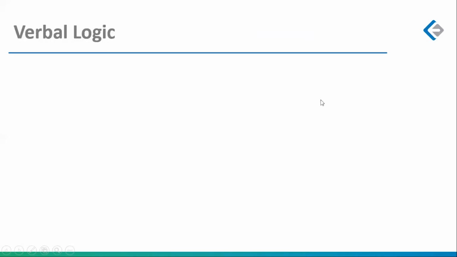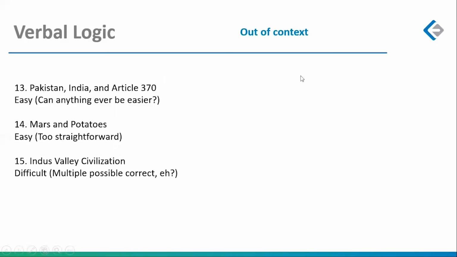So 4 passages, 3 questions each, 12 RC questions brought you to verbal logic, and this time verbal logic started with out of context. So there were 3 questions, 2 of them absolutely straightforward. The third was a bomb.